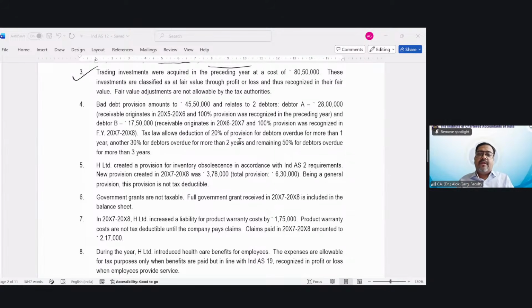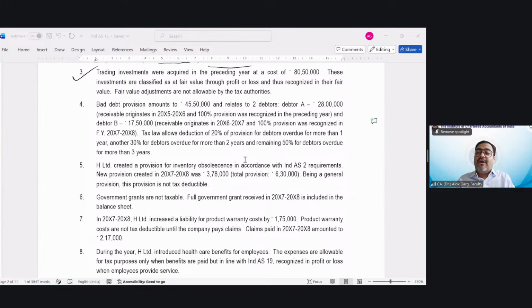So this 28 lakh rupees of debtor was overdue for more than 2 years, and this 17 lakh 50,000 was originated in 6-7, so it is overdue for more than 1 year, okay? Tax law allows deduction of 20% for overdue for more than 1 year, and 30% for overdue for more than 2 years. Friends, now what should I do?